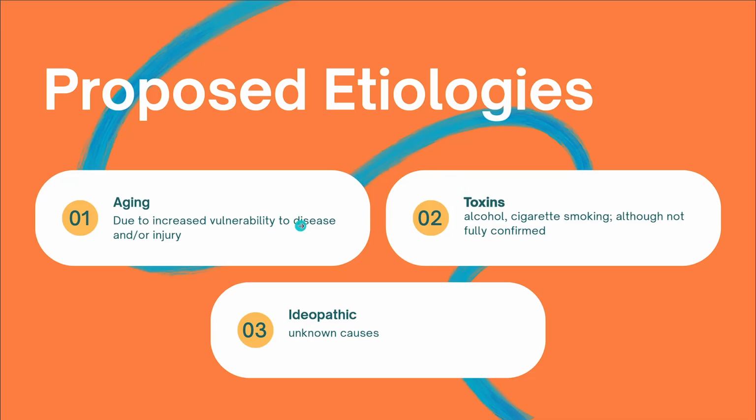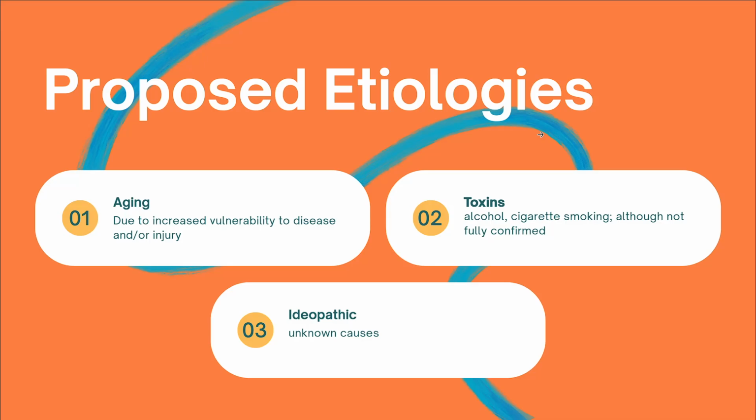That's very straightforward. The older you get, a lot of things become, yeah, I can feel it too. I'm getting older. Okay, next is toxins. So alcohol, cigarette smoking, the bad habits. Although these are not fully confirmed. Again, it's mostly idiopathic. We don't really know the exact cause of how a patient can get Parkinson's disease.